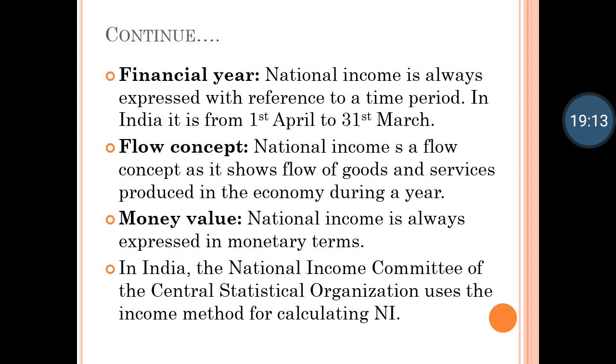This goes on. Once production takes place, with that production distribution has to be there, exchange has to be there, and consumption has to be there. These four economic activities go hand in hand, and this takes place all the year. It doesn't stop in between. That is the reason it is a flow concept. Flow means जो बहता है, पानी कैसे बहते रहता है. So even national income is a flow concept. It doesn't get stopped.